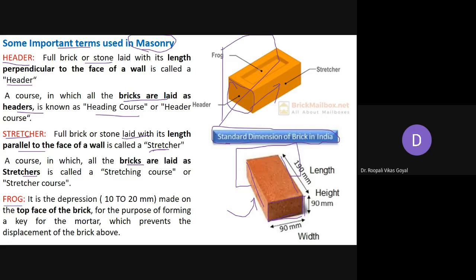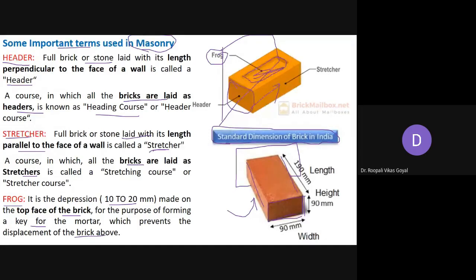Now frog. So basically here in bricks you can see some depression. Okay, खड्डा जैसा दिखेगा आपको, and that is what is meant by frog. Okay, so it is a depression generally 10 to 20 mm made on the top face of the brick. Top face of the brick पे normally खड्डा होता है, that is 10 to 20 mm for the purpose of forming a key for the mortar. तो इसमें भी आप mortar डालेंगे. Okay, and which prevents the displacement of the brick above, उसके ऊपर जो भी brick हम lay कर रहे हैं, and then it is called as frog.